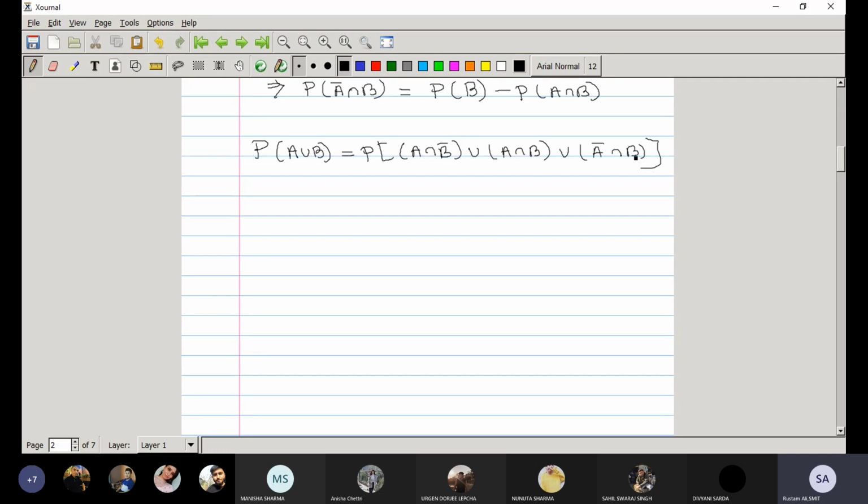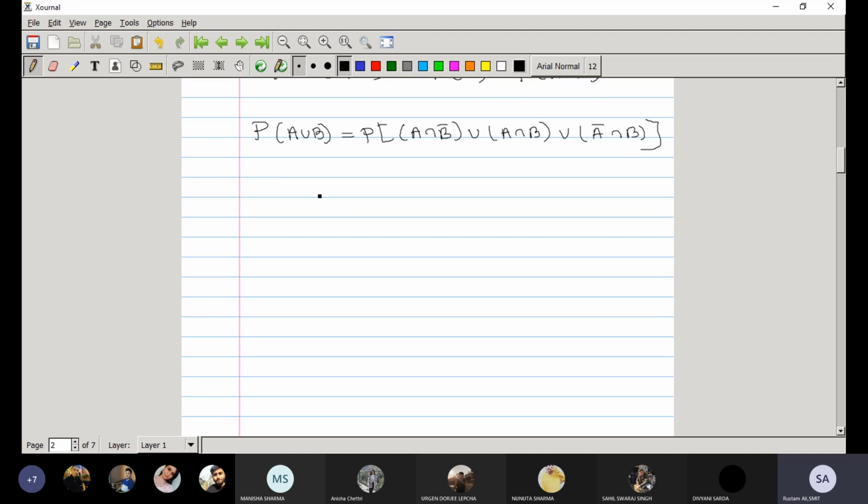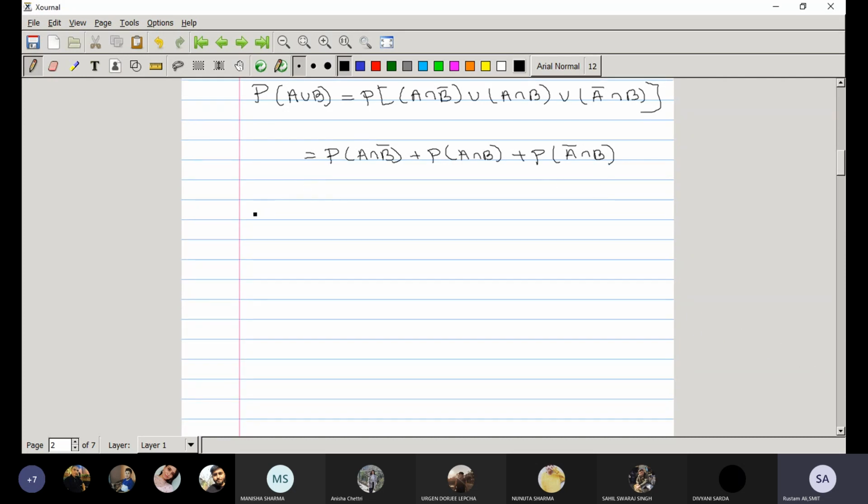So what we'll get here is probability of A intersection B complement plus probability of A intersection B plus probability of A complement intersection B.